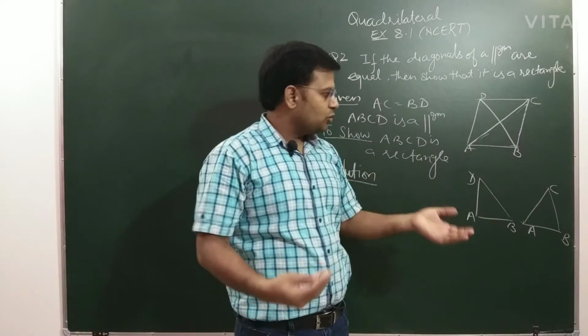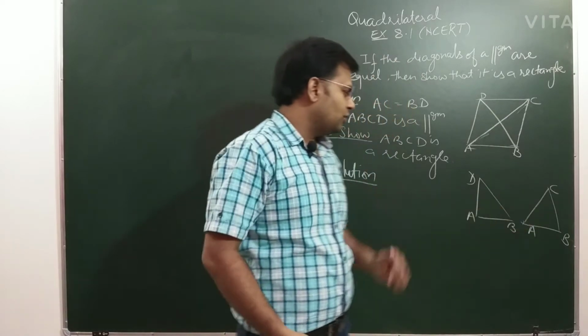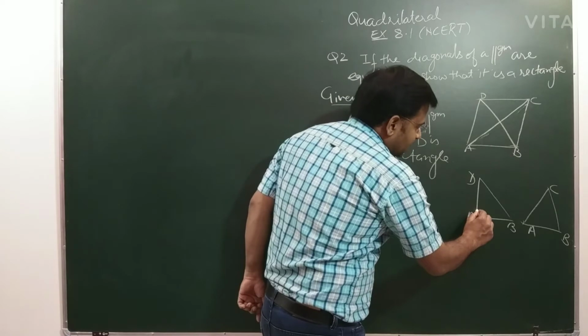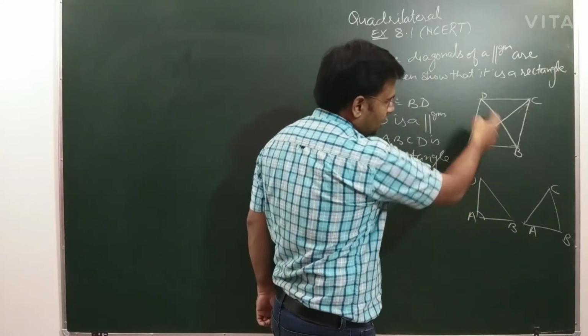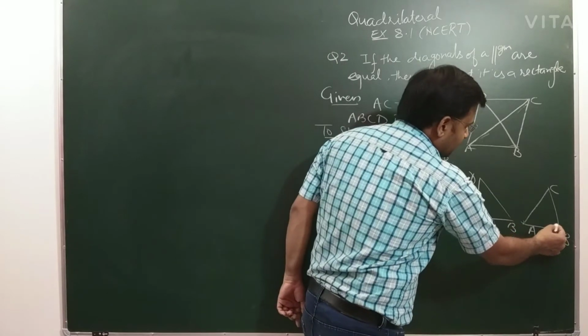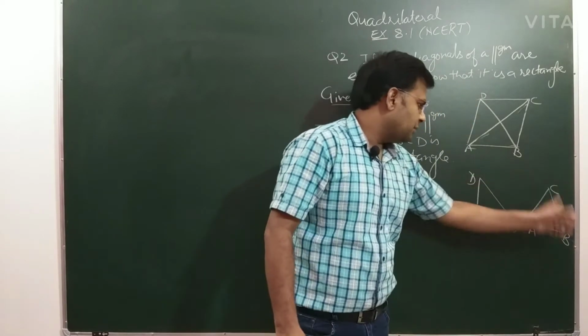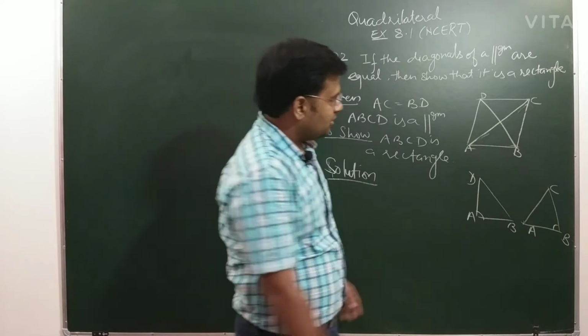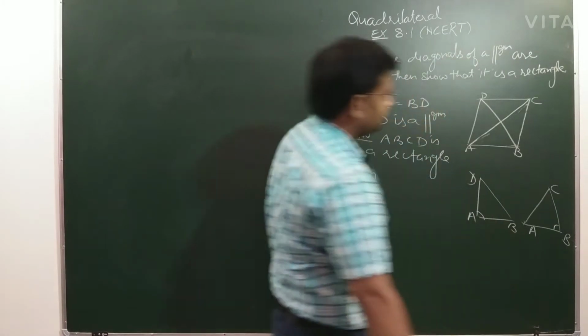If I am able to show that these two triangles are congruent, then angle A of triangle ADB and angle B of triangle ABC, they both will be equal.